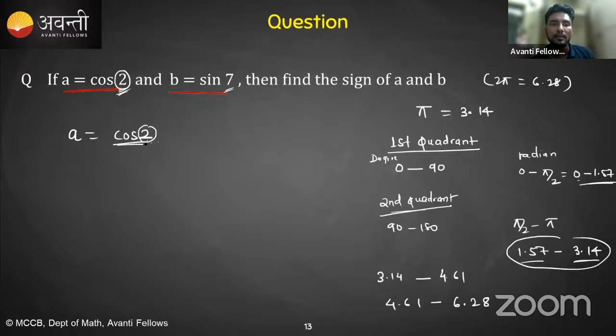So I would say this 2 is lying in the second quadrant. And if it is in the second quadrant, cos is negative. And if cos is negative, then the sign of a will be what? It will give a negative value.